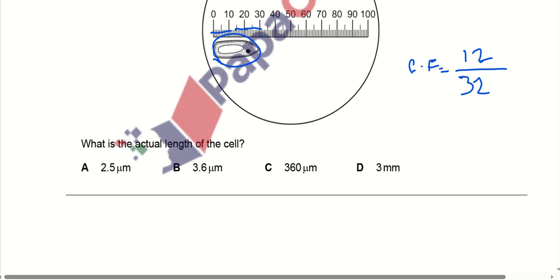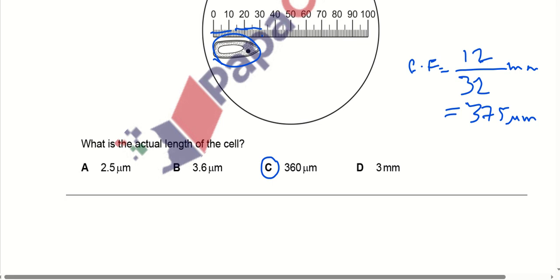This will give us the calculation in millimeter, and we have to find it in micrometer, so we will divide it by 1000, and here it comes out to be approximately 375 micrometer, right? So the nearest answer here is C. So the actual length of the cell will be 360 micrometer.